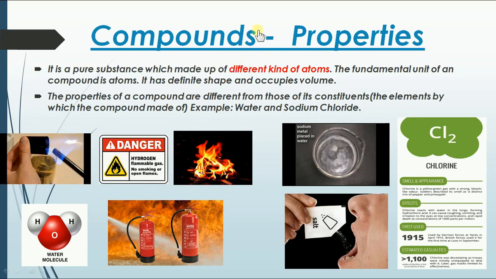Now the compound has some of the properties which we have already discussed in our previous video, but one of the properties is missed there, so I am going to discuss it here. The properties of a compound are different from those of its constituents. The properties of the compound are entirely different from those of its constituents. What do you mean by constituents? The elements by which the compound is made up of.